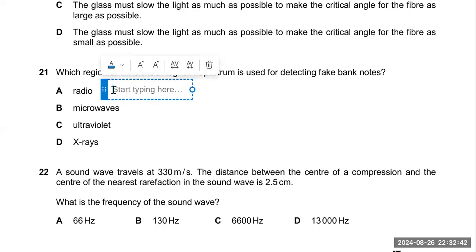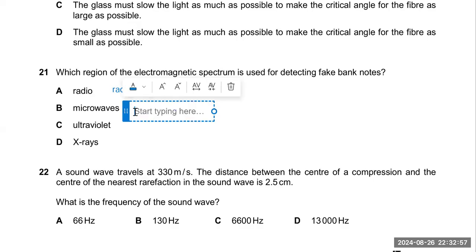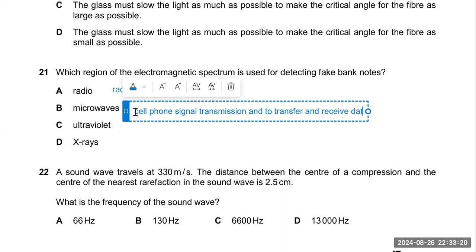Okay, I will give you one use of each one. Radio waves are used for radio and television transmission, and microwave is used for cell phone signal transmission, and to transfer and receive data from the satellite, because these waves can easily move through the atmosphere of the earth, and information is not lost. Okay, satellite.